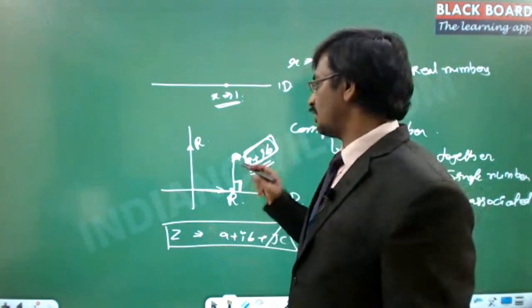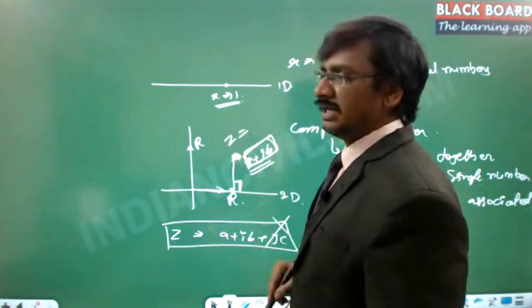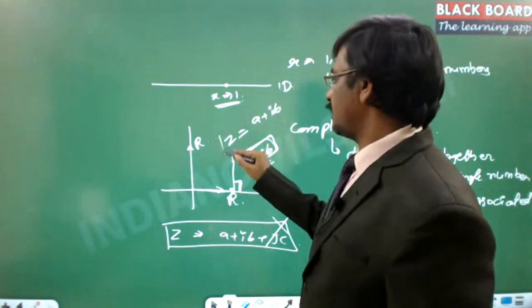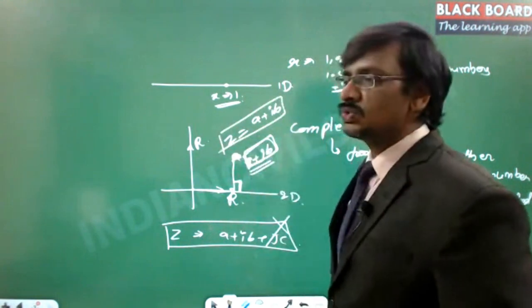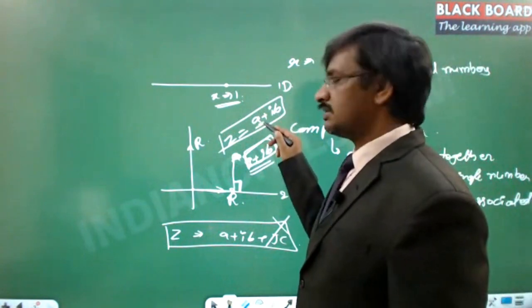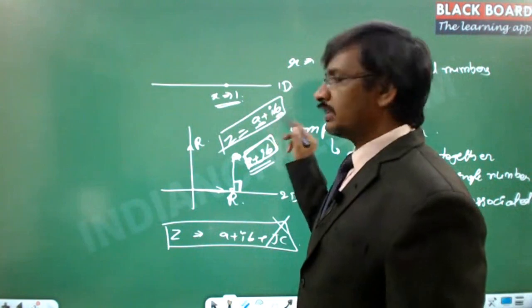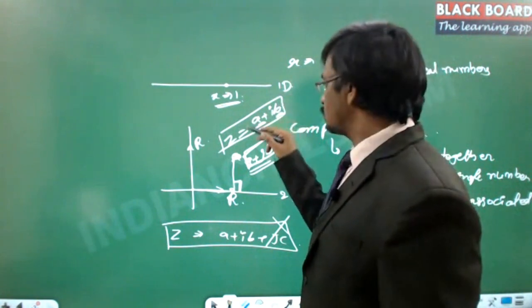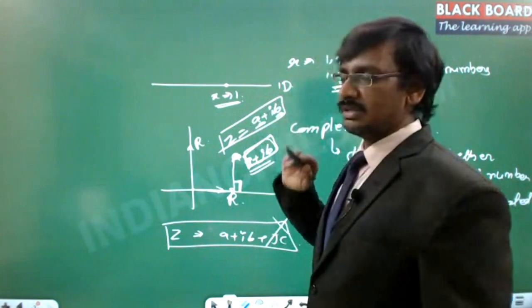So this complex number is usually represented with z, which is always a plus ib. These two numbers together have an associated meaning: one in the horizontal direction, another at 90 degrees in the anti-clockwise direction. So these two come together. So this is a complex number.